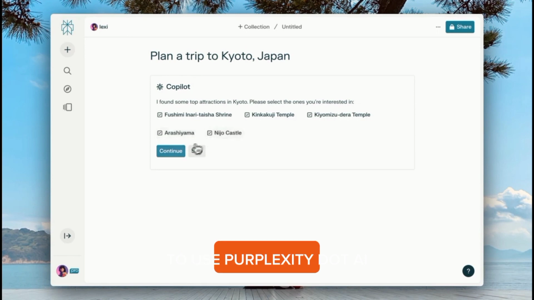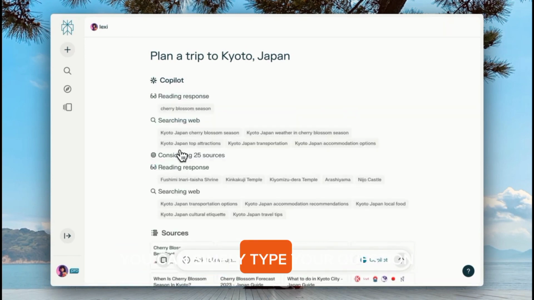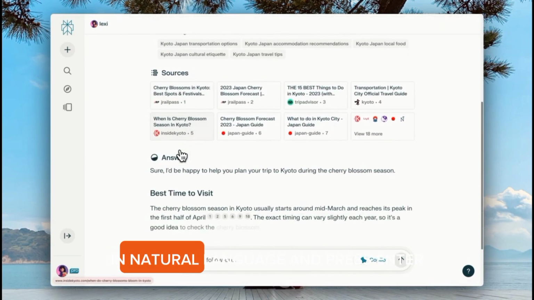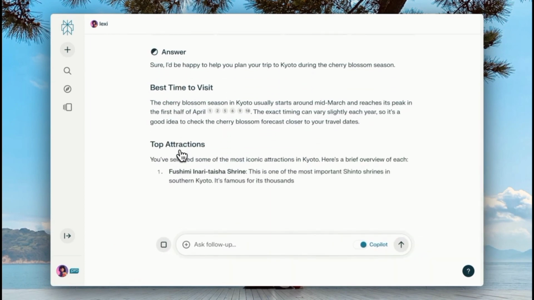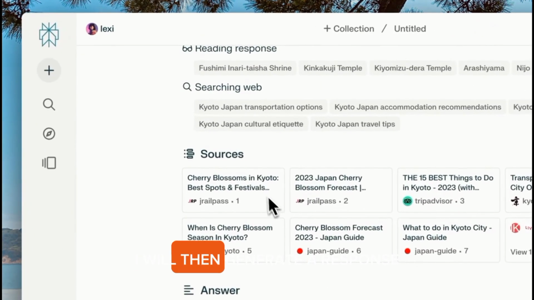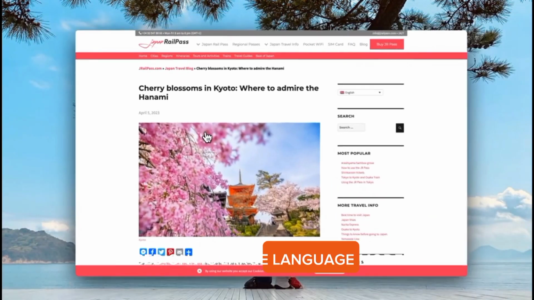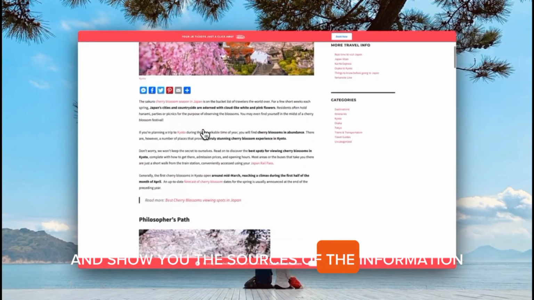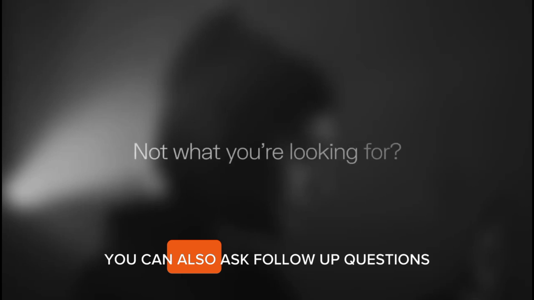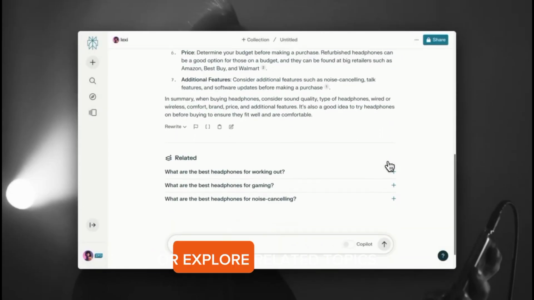To use Perplexity.ai, you can simply type your question in natural language and press enter. Perplexity.ai will then generate a response based on its large language models and show you the sources of the information. You can also ask follow-up questions or explore related topics.